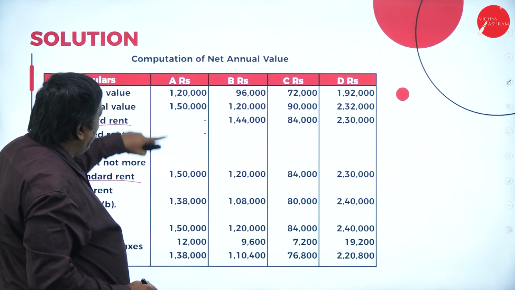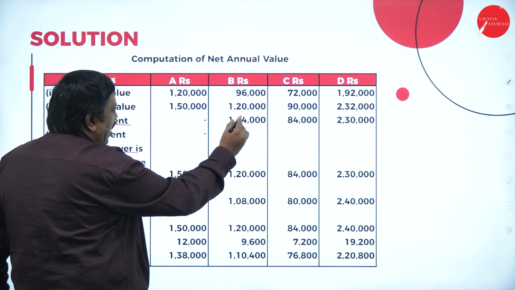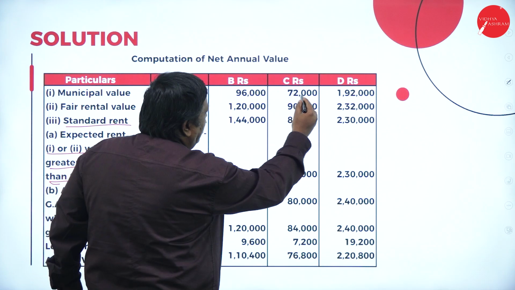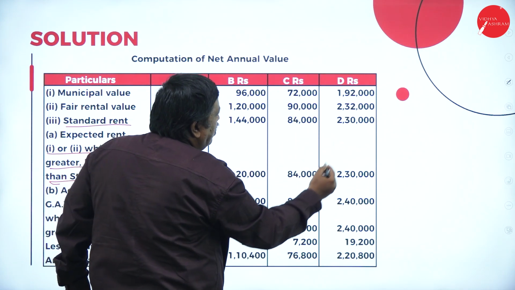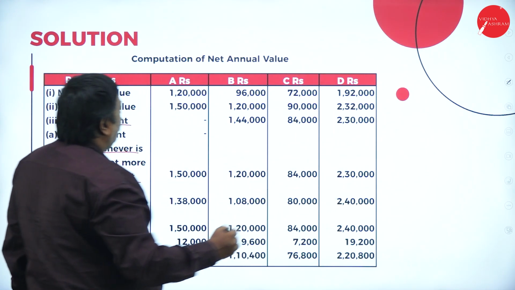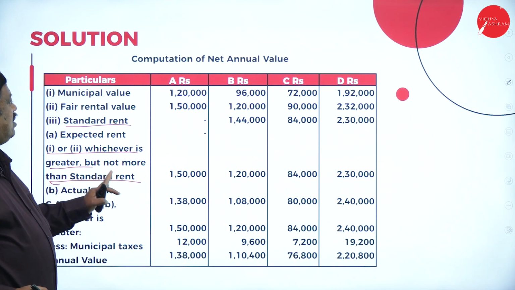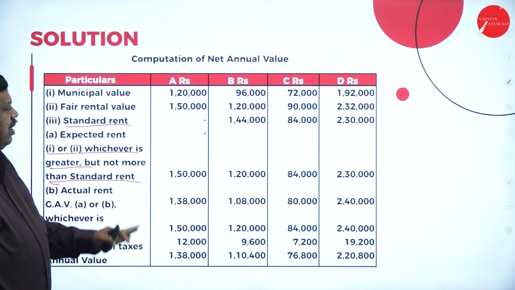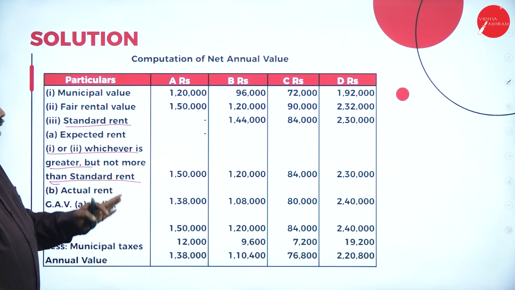So now 1,50,000 here and 1,20,000 and here it is 84,000 and here it is 2,30,000. Greater but not more than the standard. They're saying that it should not be more than the standard rent, whatever we have here.